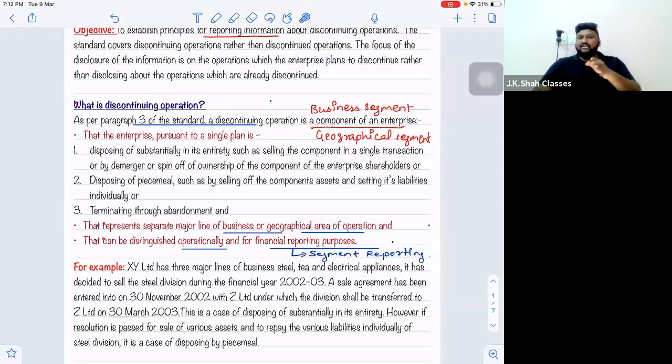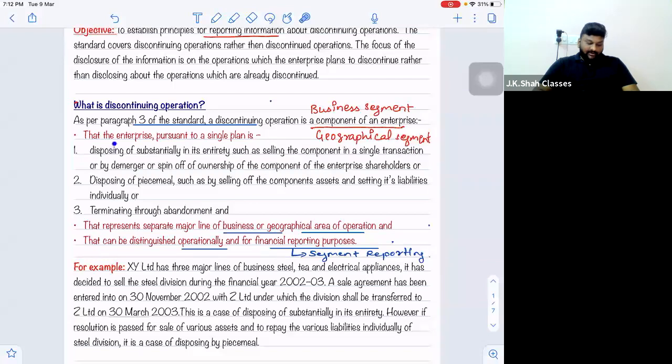Then you just have to understand the disclosure requirements. That's it. This definition of discontinuing operation is covered by para 3 of the standard, and this has also been asked in the exam. What are discontinuing operations as per AS24? A direct question.